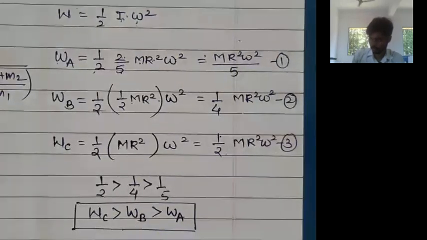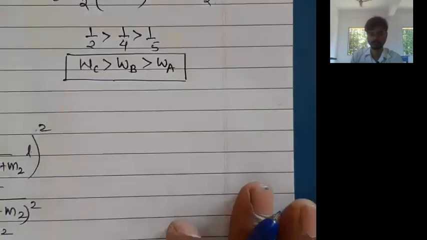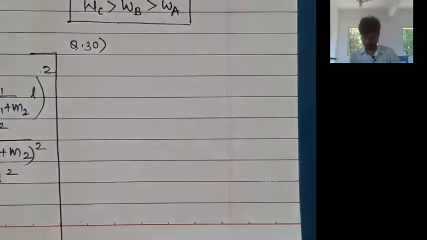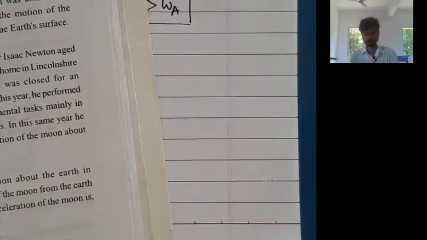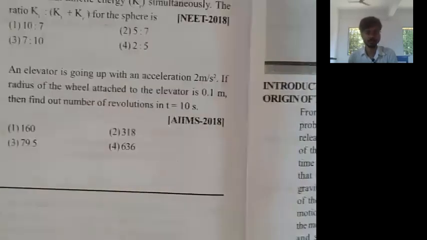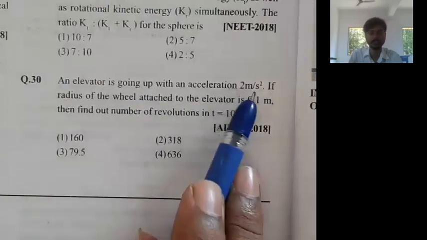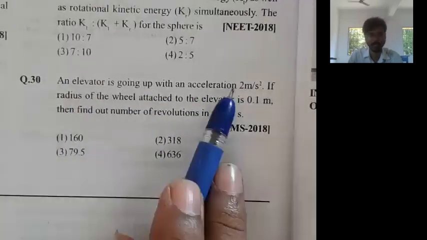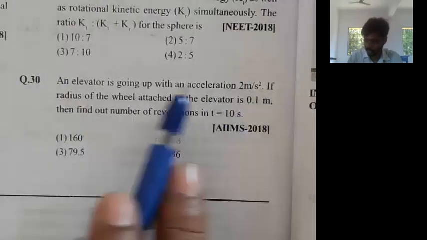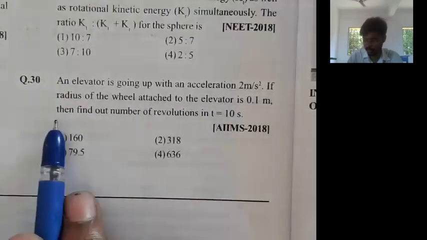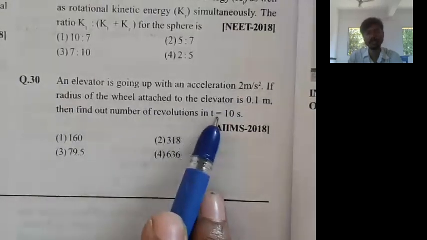Fine. Now let us move on to the next question, that is question number 30. Let us read question number 30. Last question. Observe here. An elevator is going up with an acceleration of 2 meters per second. Elevator means lift. Lift moving up, accelerating up. If the radius of the wheel attached to the elevator is 0.1 meter, find out the number of revolutions in t equal to 10 seconds.